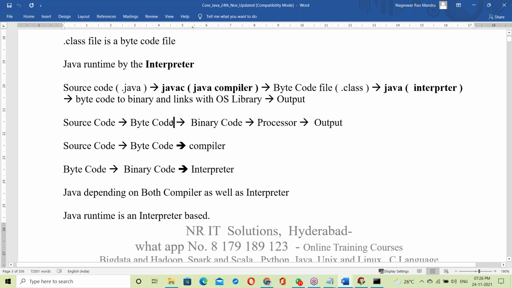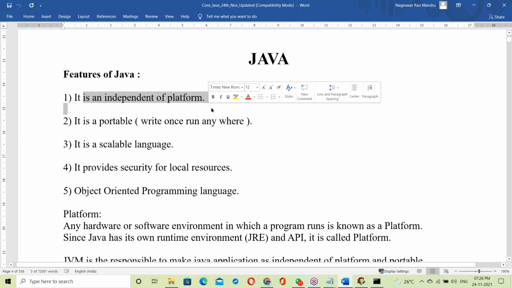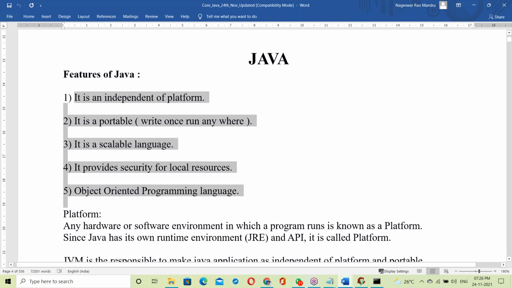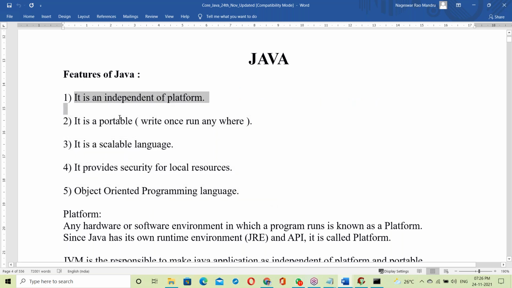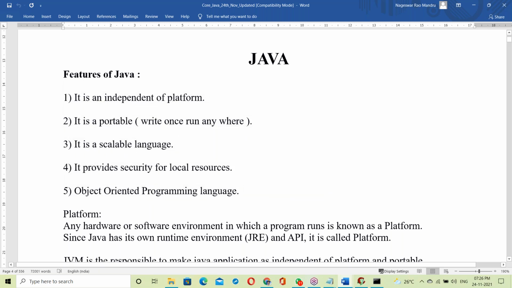Tomorrow we'll discuss this clearly. Now you can understand that Java depends on both the compiler and the interpreter. Today's topic is a prerequisite to understand Java features. Tomorrow we'll discuss all the Java features, and after that, installing Java and the Eclipse setup.